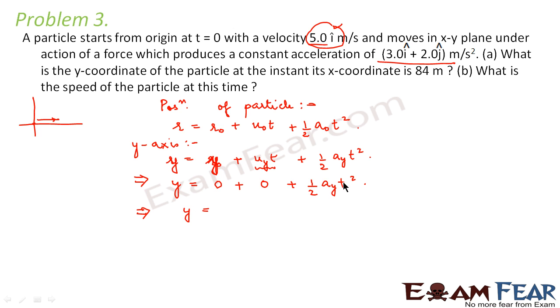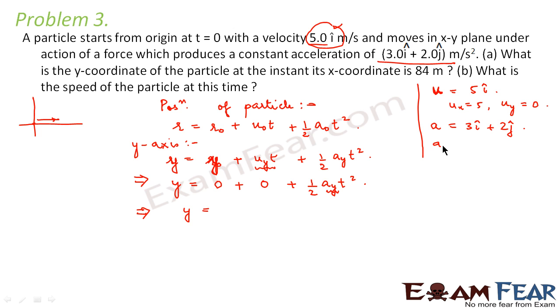Now let me write the given conditions. u is given as 5 i cap. That means u x is equal to 5 and u y is equal to 0. Similarly, it is given that acceleration is equal to 3 i cap plus 2 j cap.